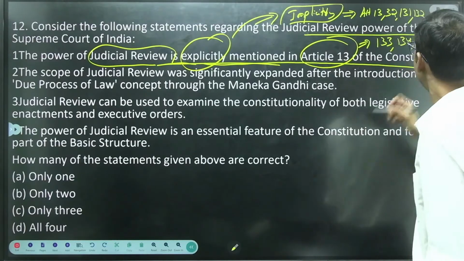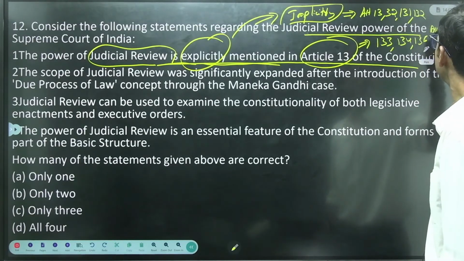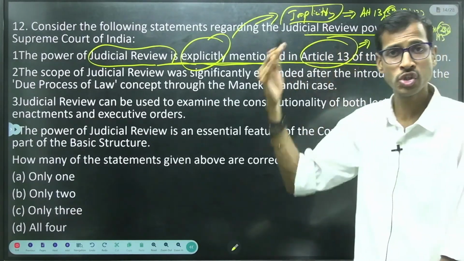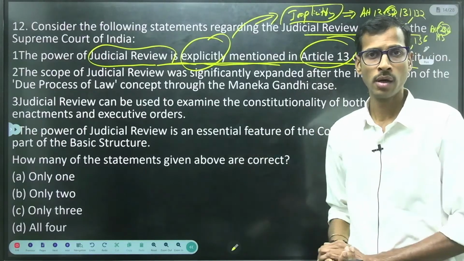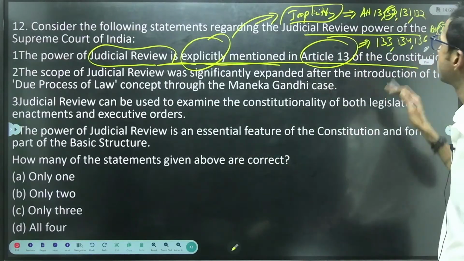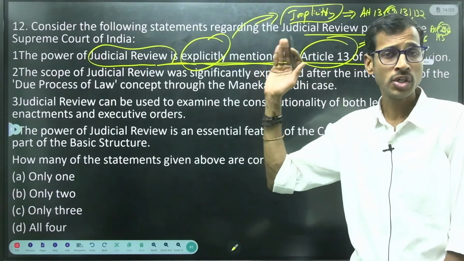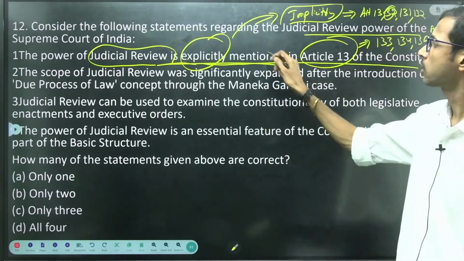Apart from that we have Articles 142, 143 and also 226, right? Here Articles 32 and 226 are related to the writ jurisdiction of the Supreme Court and High Courts respectively, right? So judicial review is implicitly mentioned in these provisions. So this statement is not correct.